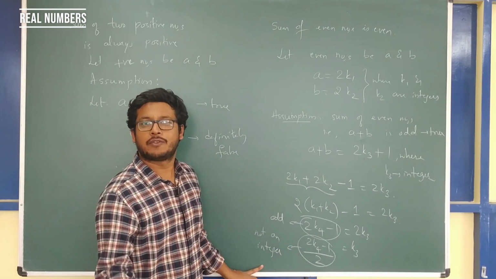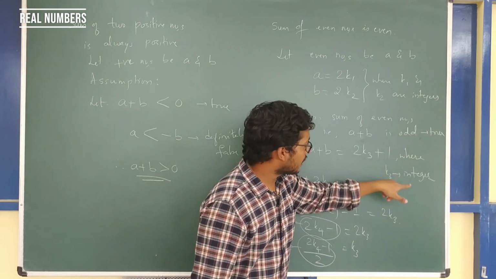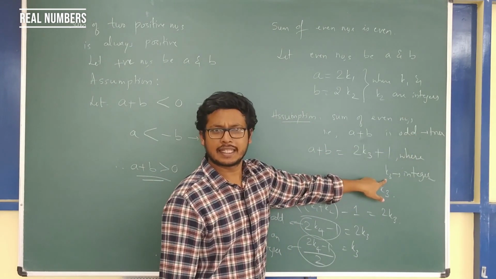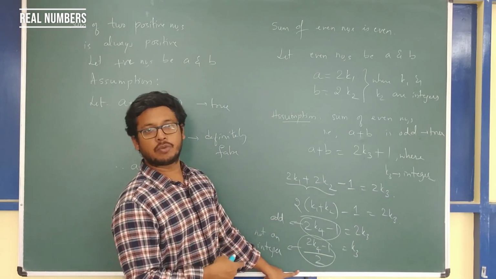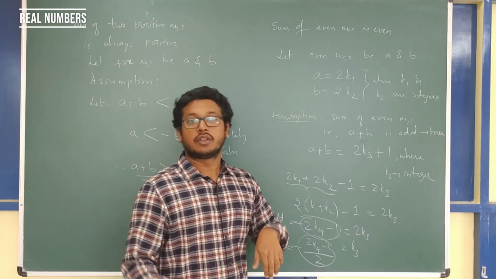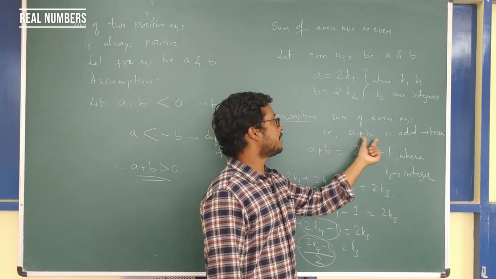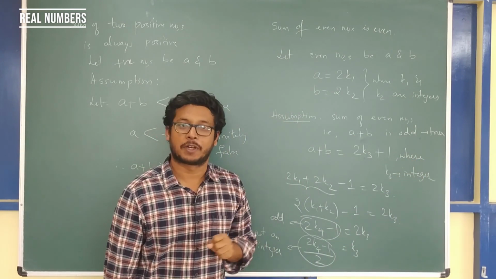So what did we prove here? We started off with an assumption that it is an odd number. So we started with the assumption that it is odd and k3 is an integer, and finally we are coming to a point where k3 is not turning out to be an integer. So which means our assumption must be wrong. So if our assumption is wrong, which means a plus b is not an odd number, which means a plus b must be an even number.